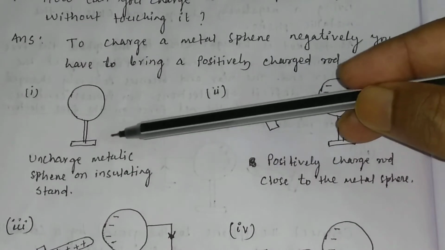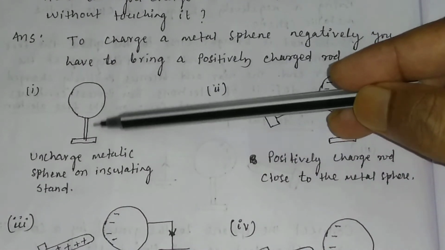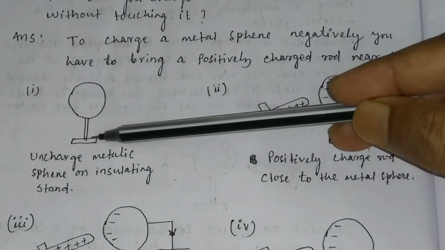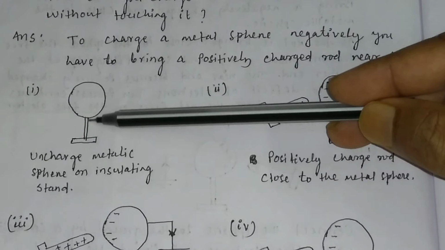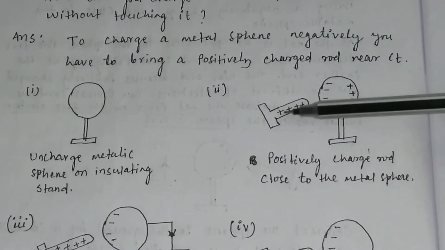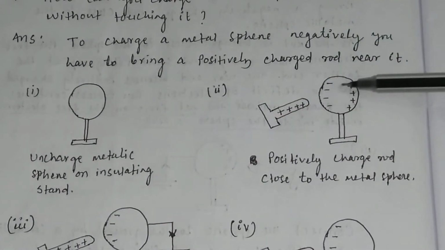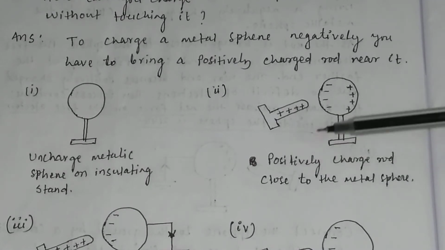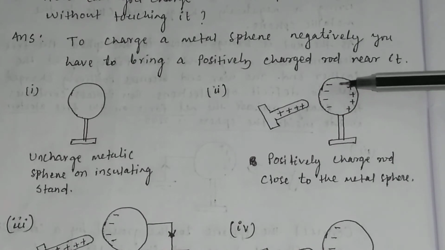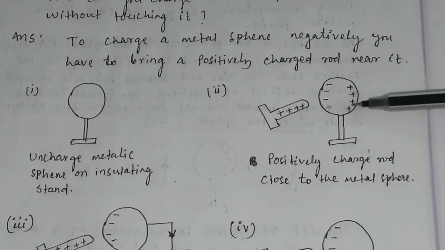Suppose this is an uncharged metallic sphere placed on an insulating stand, and you bring a positively charged rod close to it. Then this side negative charge will be produced and this side positive charge will be produced, and the process goes on so long as the net force on the free electrons is equal to 0.